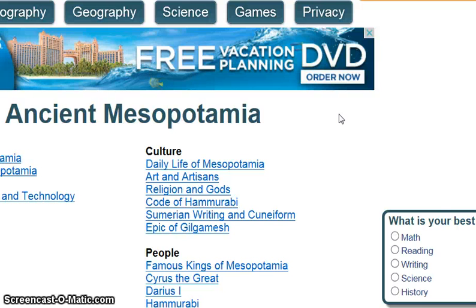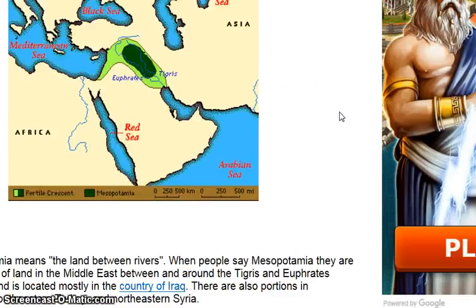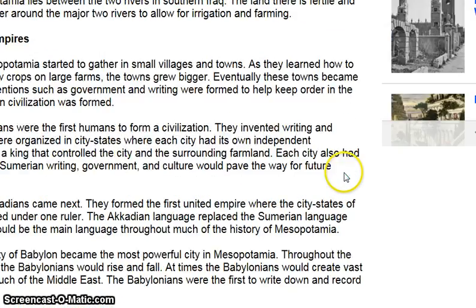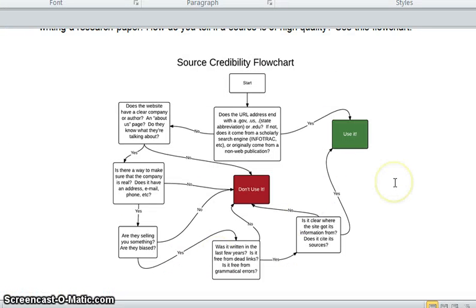That made me a little hesitant, so I wasn't sure, looking down, if this is what I wanted to be using or not. In general, it does seem to be doing okay, but I'm not quite sure. So the thing that we need to do is go back to that source credibility flowchart. So we start, obviously at the top where it says start, and it says, does the URL address end with a .gov, .us, or .edu? In this case, it does not. Okay, so my answer is no.